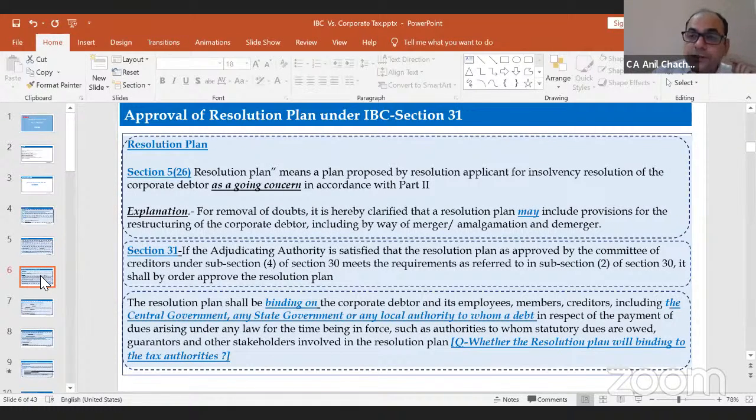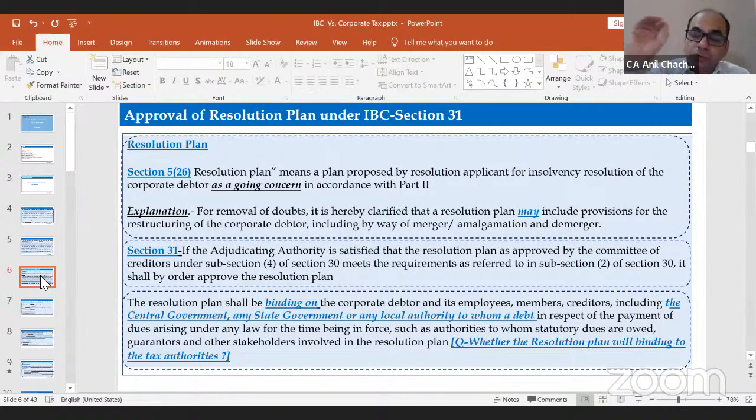The basic question is whether the resolution plan will be binding on the income tax authority. So far we have discussed that the income tax is a part of the operational creditors, right? Operational debt. The second point is that section 31 specifies that it is binding on everyone.